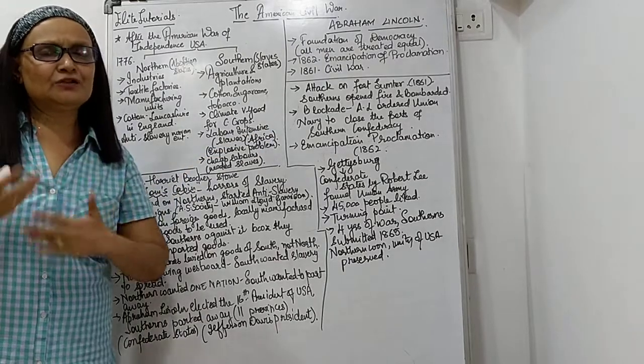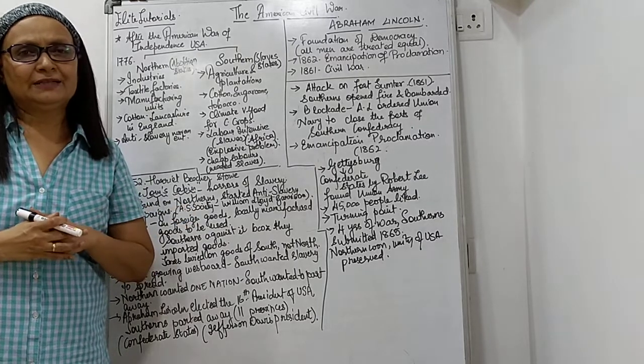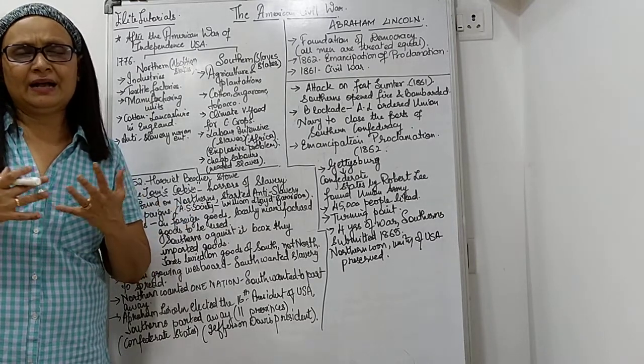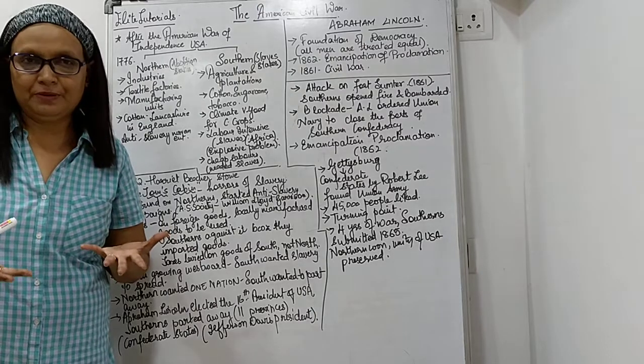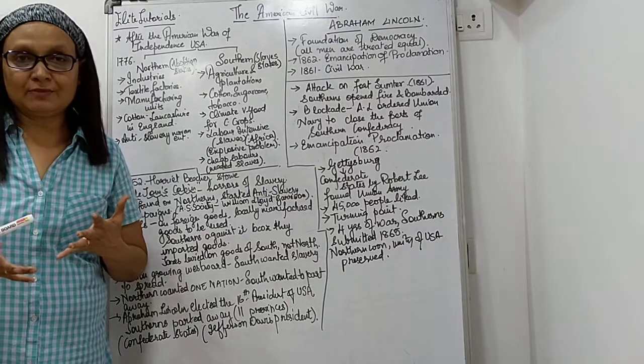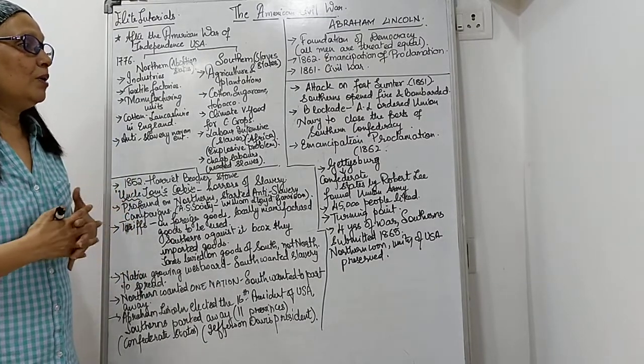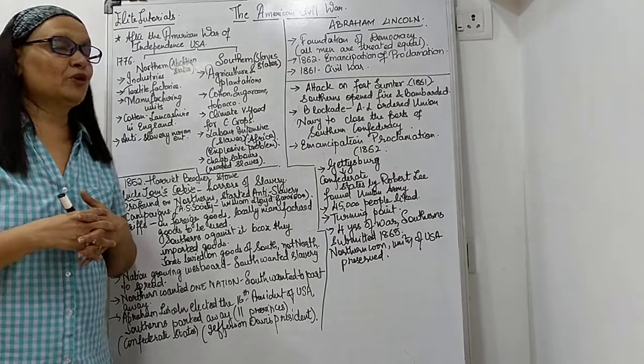What was the end result of the Civil War? Quite natural. The Southerners had to bow down. They had to retreat back. They knew it is not going to happen. Slavery came to an end for the first and the last time, abolished forever. Okay? That is called the Emancipation Proclamation.